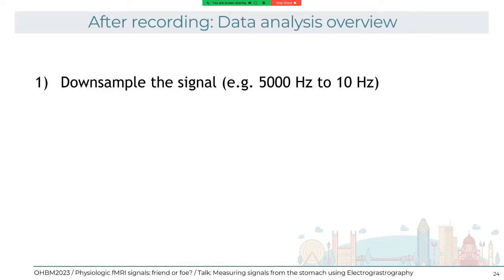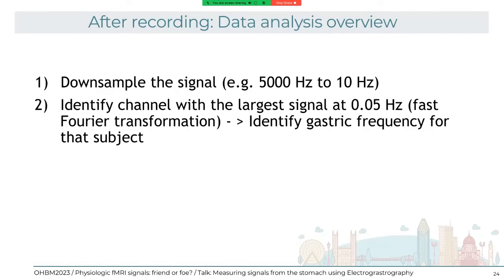For this, we do a fast Fourier transformation to identify the frequency and the channel for that subject's gastric rhythm. Then we simply bandpass filter that channel at the gastric frequency, and apply the Hilbert transform, which we can use for getting the amplitude time series and the phase time series to use as a regressor of interest. And of course, check for artifacts.